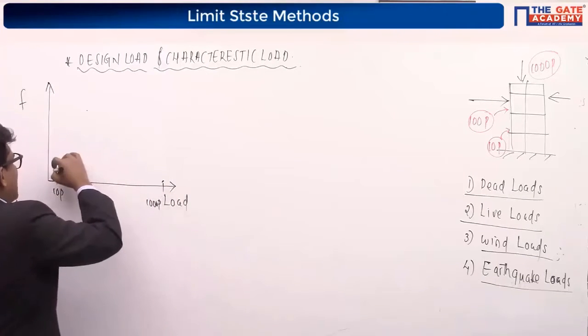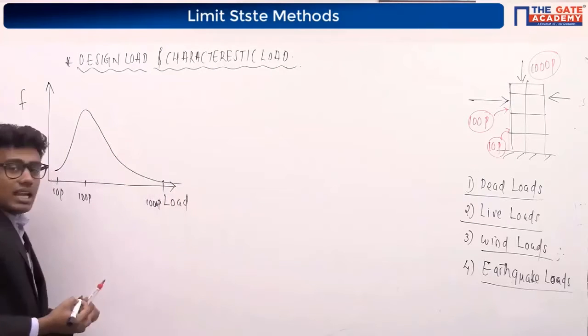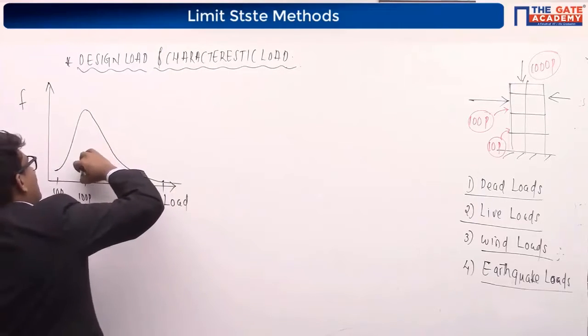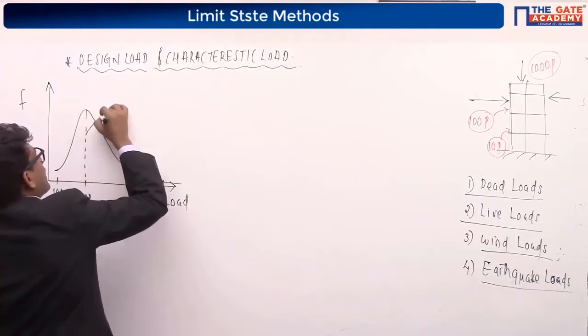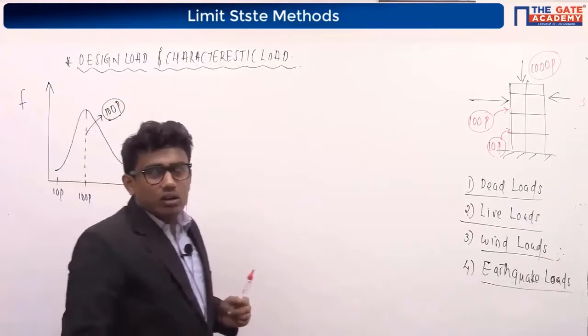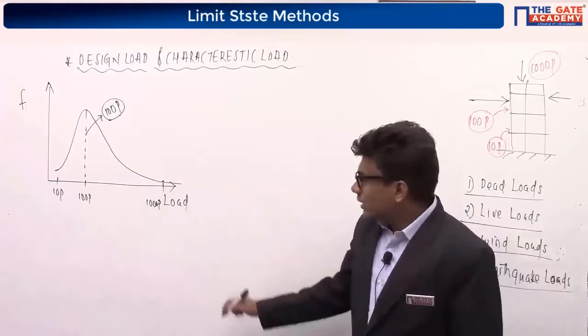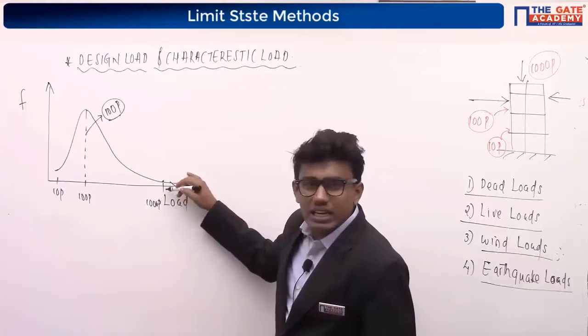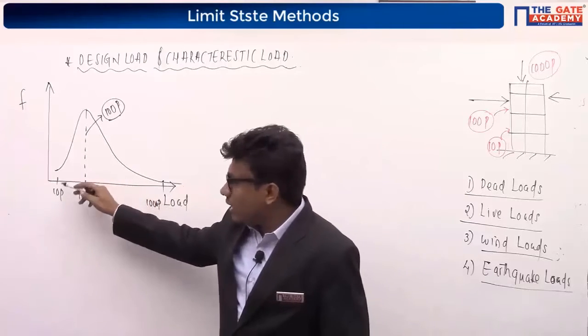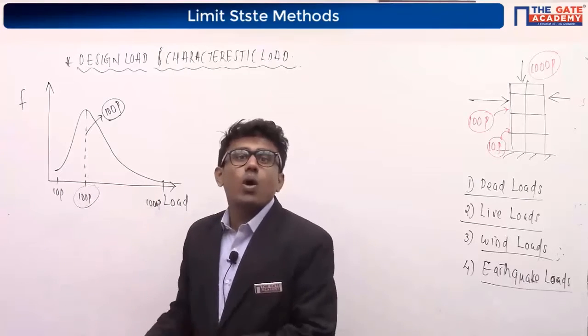If you plot a curve like this, you will get a curve which has the highest frequency of occurrence at 100%. The 100% load is actually the most frequently occurring load in the structure. 1,000% load has very low frequency. 10% load also has low frequency, but the 100% load occurs more frequently.